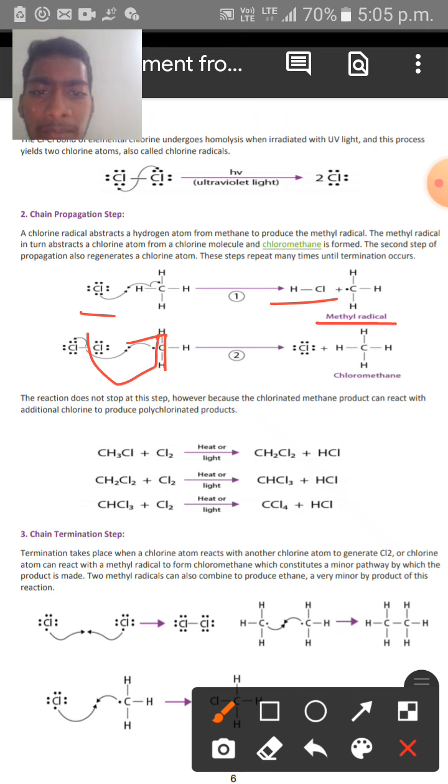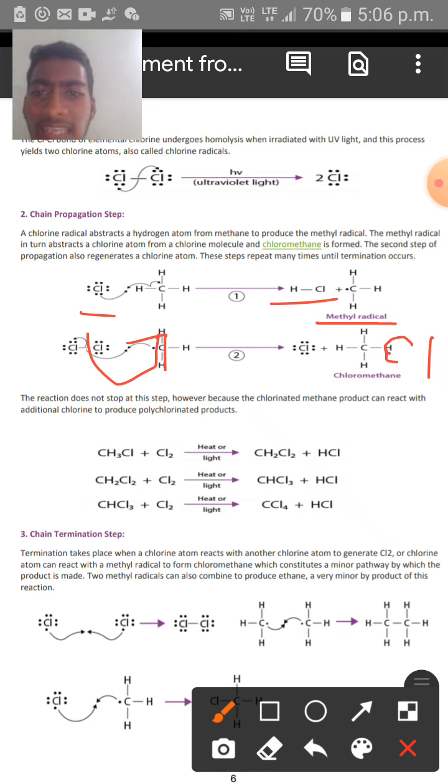See here, in this diagram, chloromethane formation takes place over here, and along with the chloromethane, another chlorine radical is also formed. So the second step of propagation also regenerates a chlorine atom.